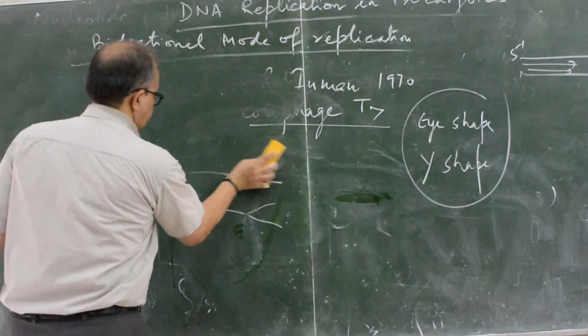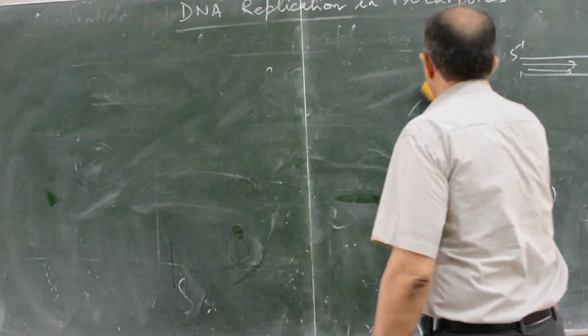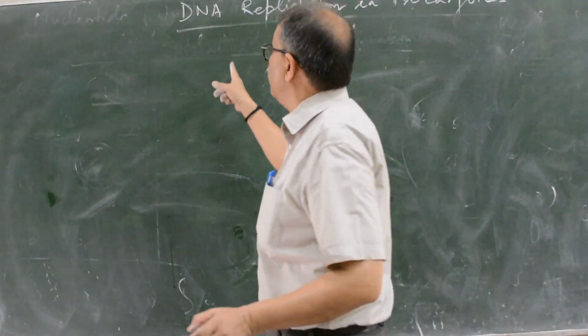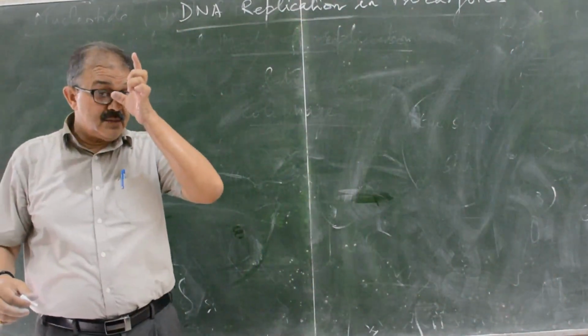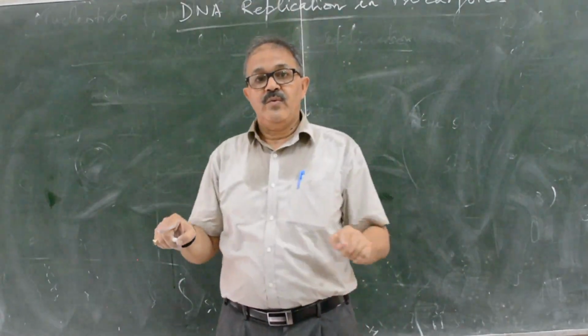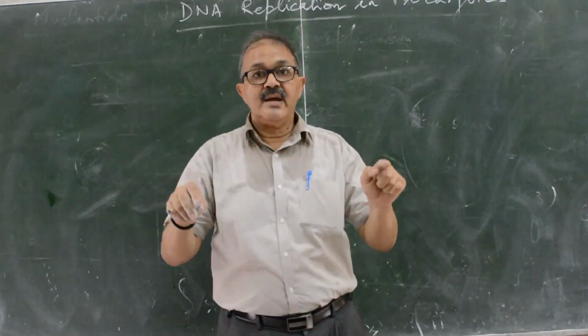Next, the semi-discontinuous mode of replication. What is the basis of this mode of replication? The basis is whether the polymerization, that is the replication, moves bidirectionally or unidirectionally.